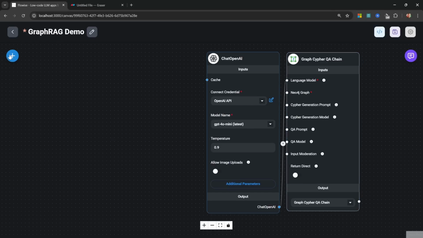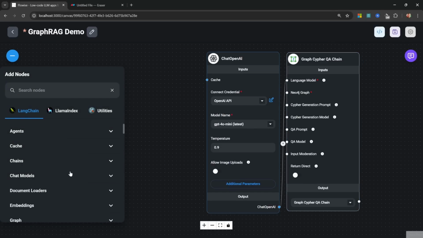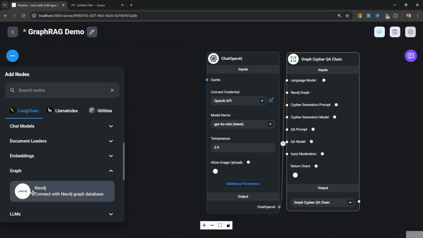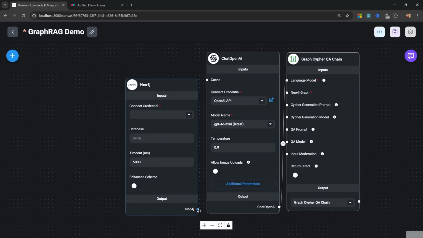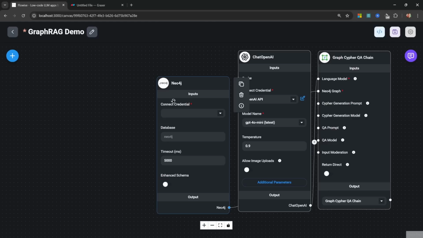So to add this, let's go to Add Nodes, then scroll down to Graph, and let's add the Neo4j node, and let's attach it to our chain. This node requires credentials and a database name. So let's go ahead and create our database.